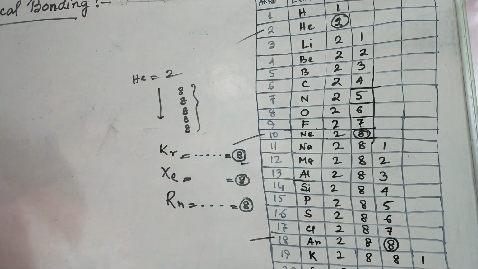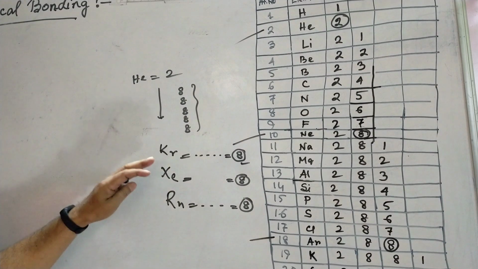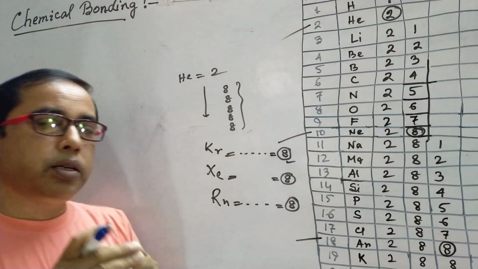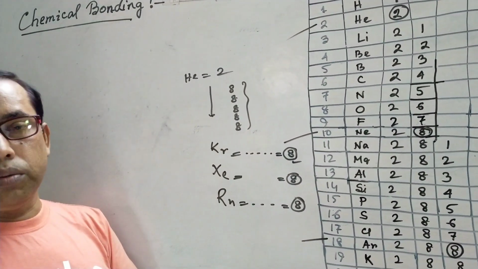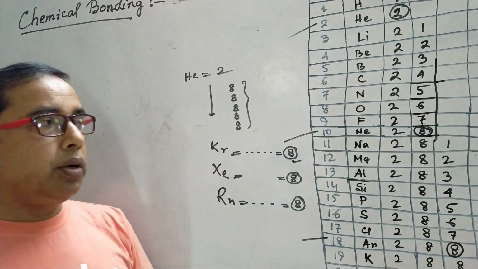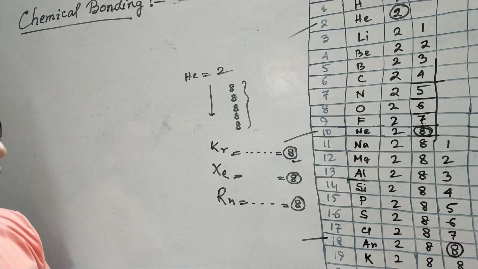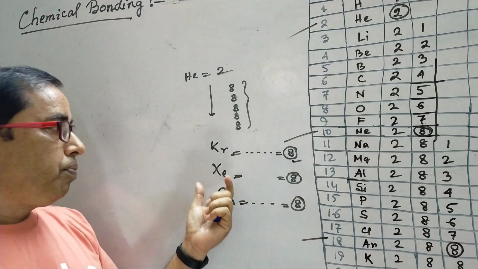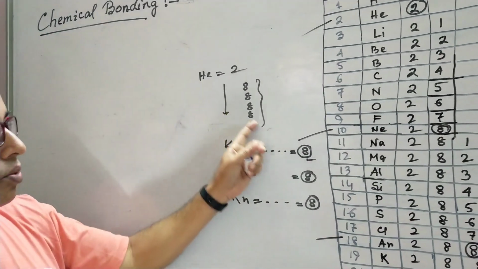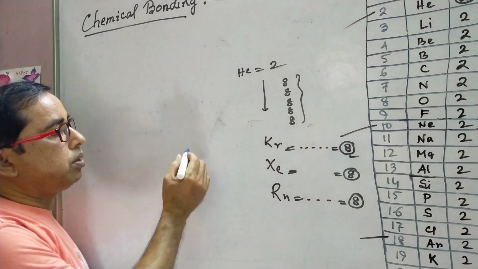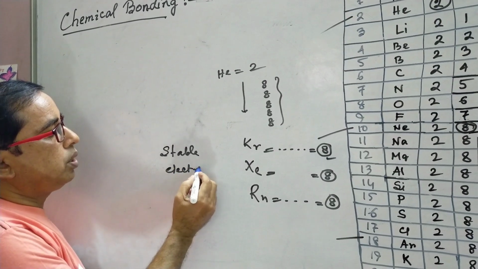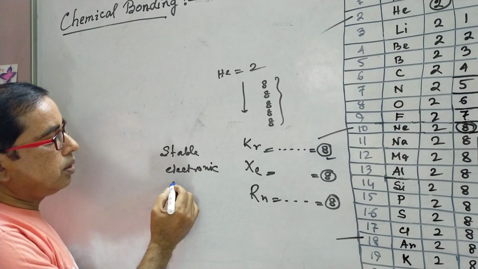What is the significance of this? Most probably you know that all the inert elements are called inert. Why are they called inert? Because they do not undergo any kind of chemical reaction, even with themselves, with other inert elements or with any other elements. So the chemists thought that there is something special. The special matter is that their electronic configurations are stable electronic configurations. Due to the stable electronic configuration, they do not undergo any chemical reaction.